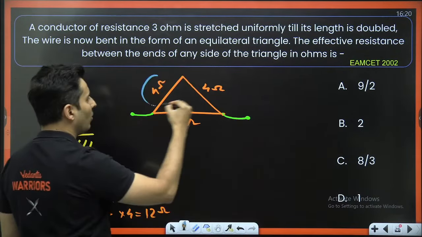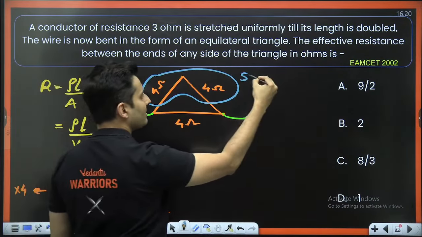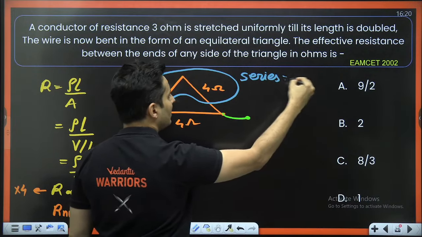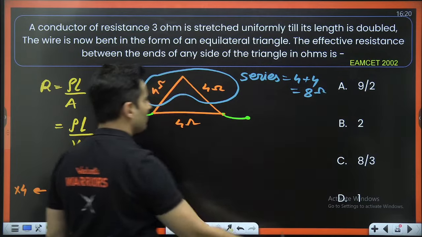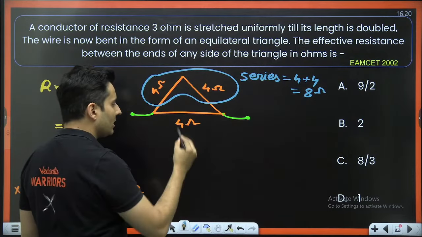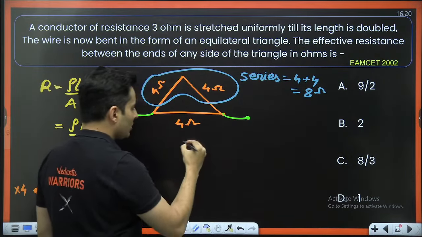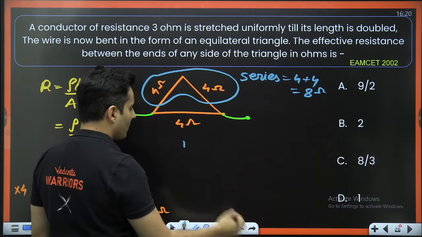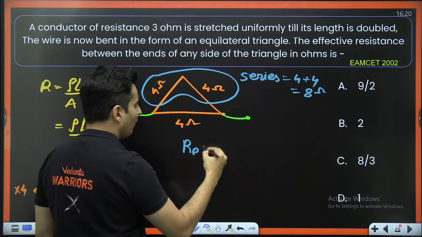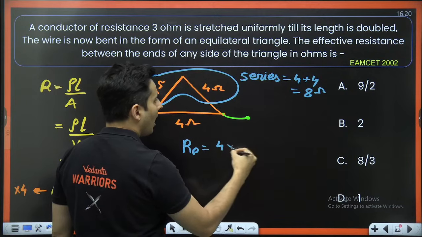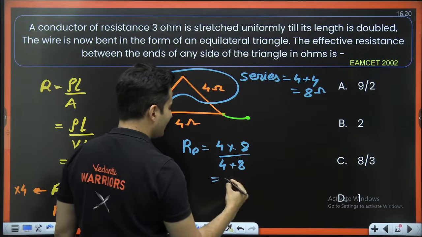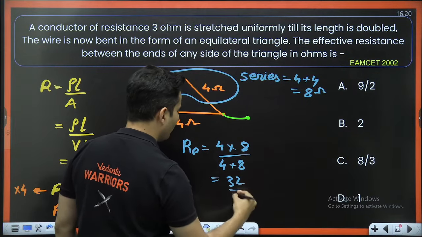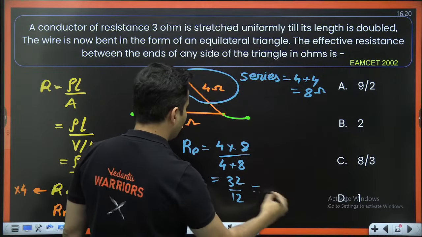Now these two 4 ohms are basically in series, so 4 plus 4 resistors will just add. It will become 8 ohms. That 8 ohms is in parallel with 4 ohms. So your parallel resistance will become R1 R2 divided by R1 plus R2. 8 fours are 32. 8 plus 4 is basically 12, right?